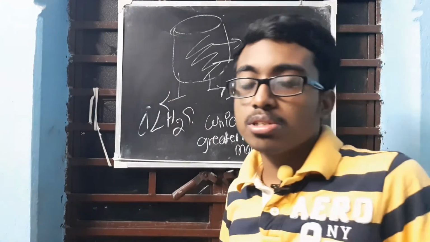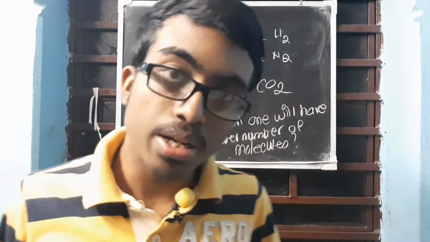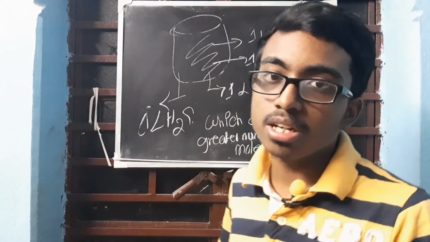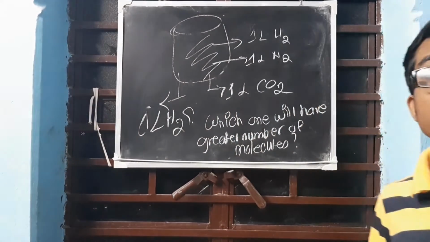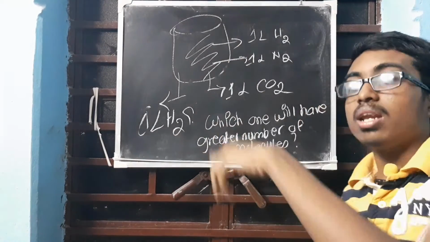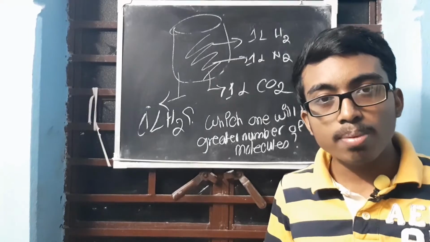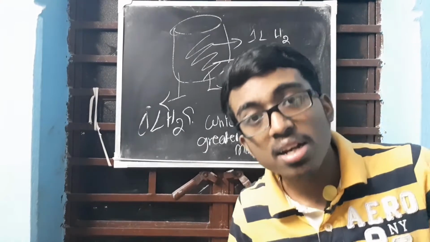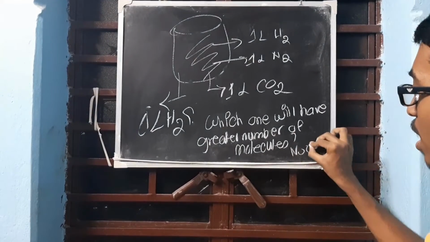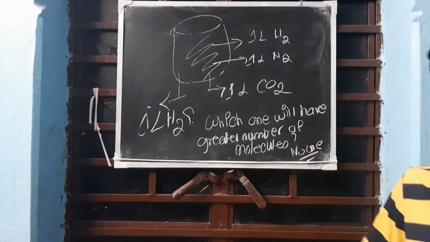What does Avogadro's law state? Under similar condition of temperature and pressure, equal volume of all gases will contain same number of molecules. Is the volume equal? Yes. So who will have the greater number of molecules? No one. Everyone will have the same number of molecules. So the answer will be no one.